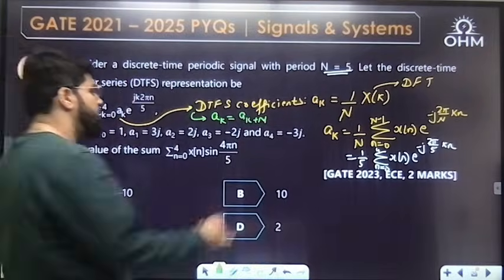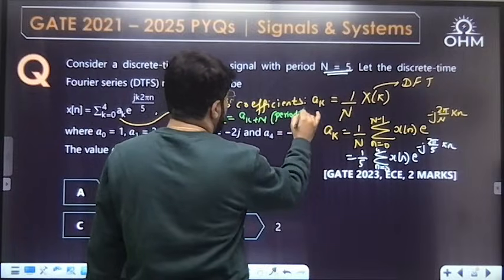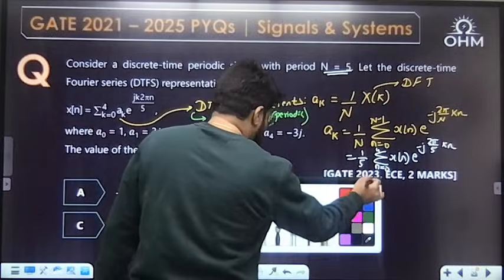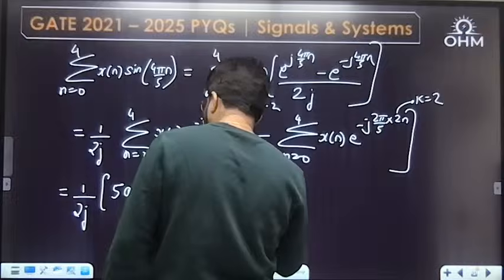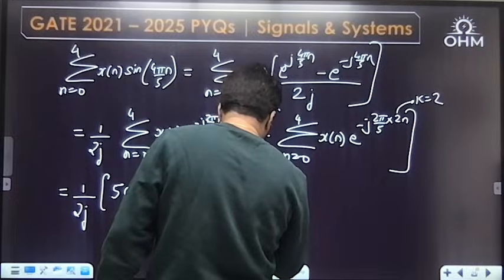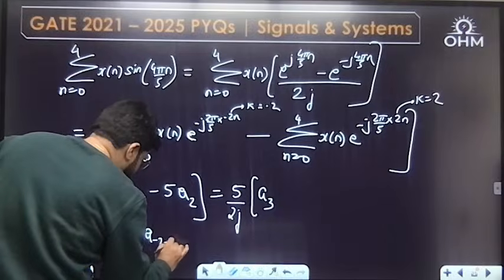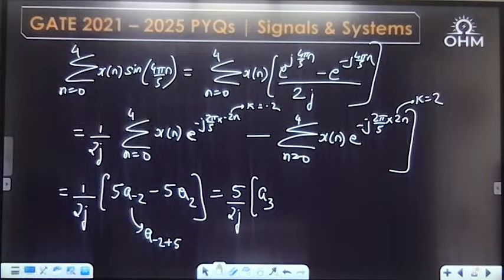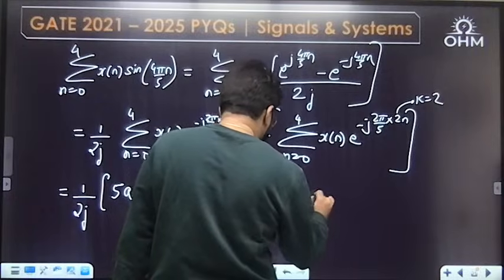DTFS coefficients are periodic, having the period of n. So that is the point we can use here. Then my answer would be, what is a minus 2? A minus 2 will become a3, because a minus 2 will be equal to a minus 2 plus 5. It repeats after 5. So a3, and then minus a2 is anyway given to me.